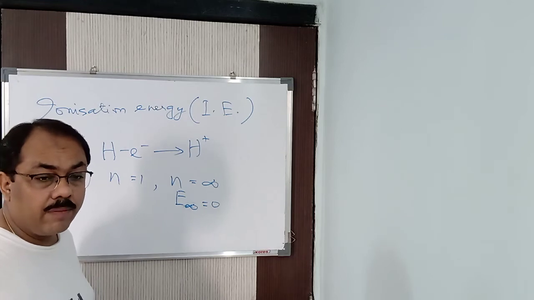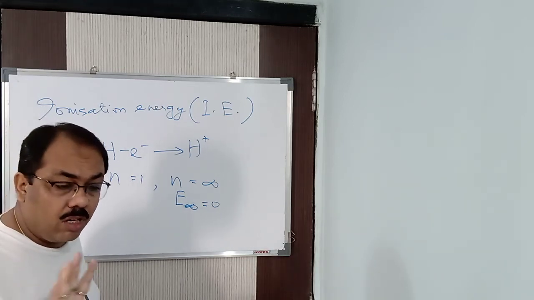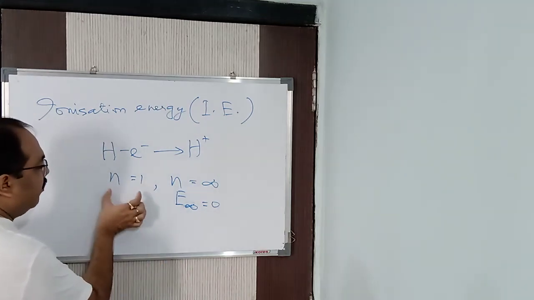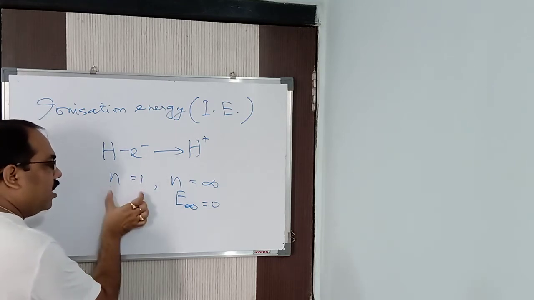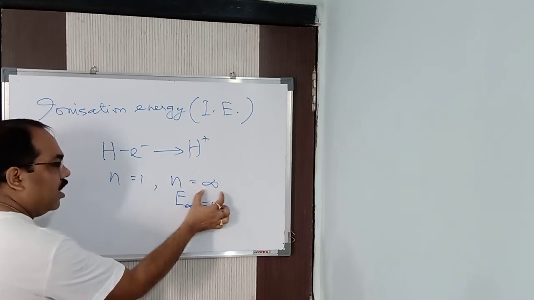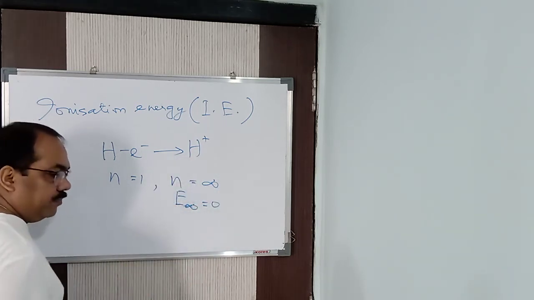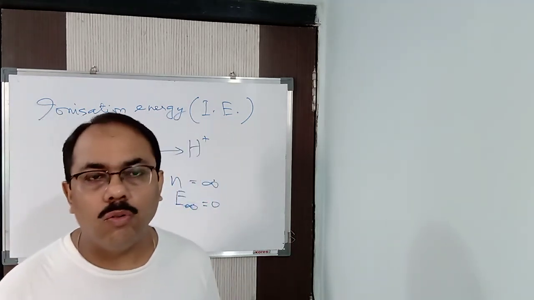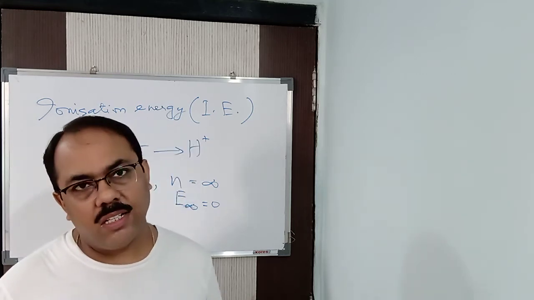If you remember the word quantized, energy is quantized, it's never fractional, it's always a whole number. So when an electron gains energy and jumps from the first level to the outermost shell, which we consider the last shell, infinite, the energy of an electron in the outermost shell is considered to be 0. This particular energy is known as ionization energy.